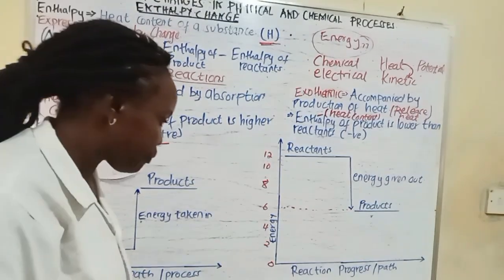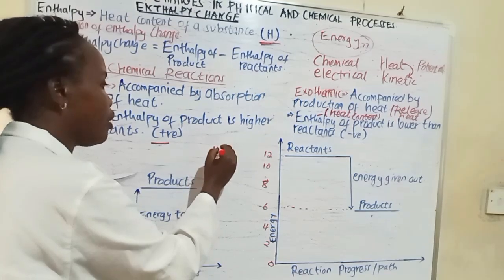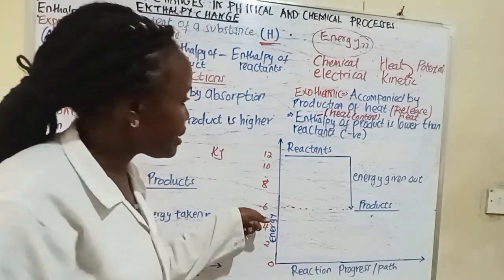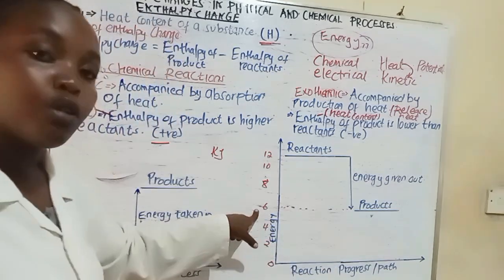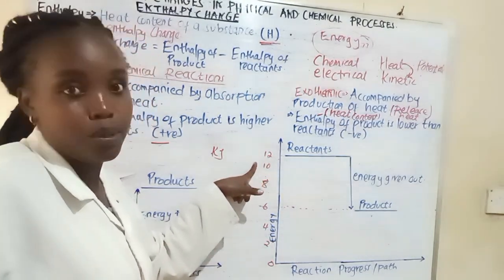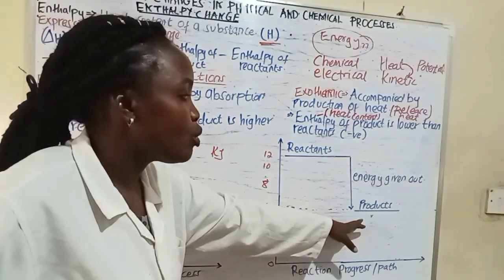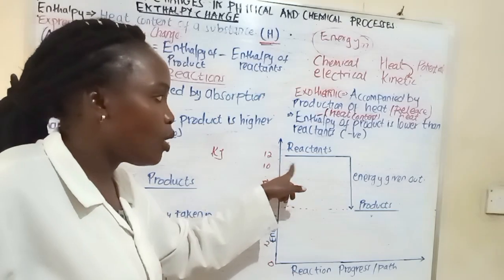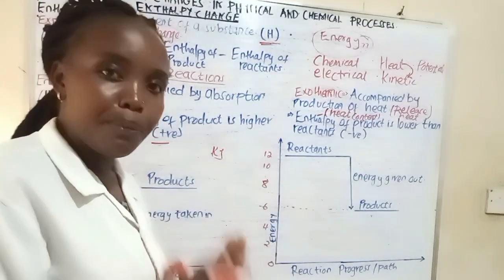So you can see the energy, and remember energy is measured in what? Energy is measured in kilojoules, okay? So the product will have an energy of what? 6 kilojoules, while the reactants will have an energy of what? 12 kilojoules, okay? This is the side of the exothermic reactions, where the product is going to have less energy compared to the reactants. Why? Because the reactants are going to release energy during the whole chemical process, okay?